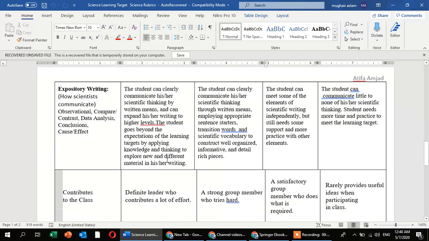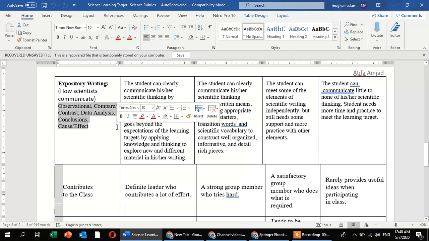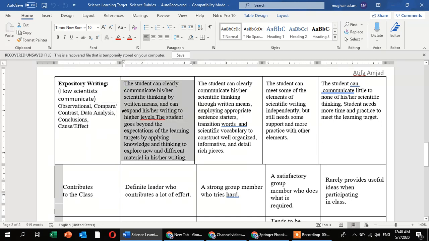Now, next is expository writing. How scientists communicate: observational, compare and contrast, data analysis, conclusion, cause and effect. This is one of the most important things: you can clearly communicate scientific thinking by written means and can expand the writing to higher levels.